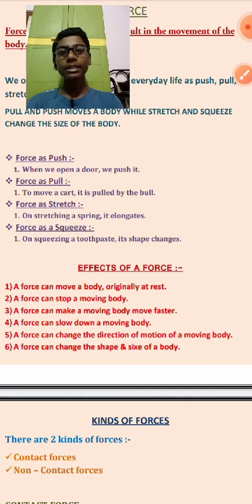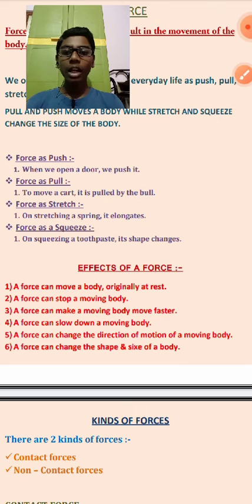Suppose the football is in motion in the direction south, rolling very fast, and suppose one man goes towards that ball and slows it down with the help of his or her hands. So from here we can understand that a force can slow down a moving body.